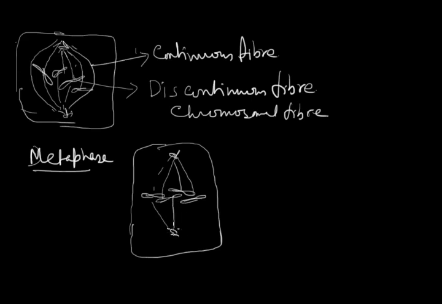How are these chromosomes arranged at the equatorial plane? By continuous and discontinuous fibers. This is the equatorial plane, the equatorial plate. Chromosomes are arranged at the equatorial plane.